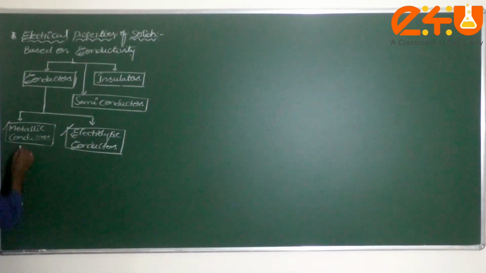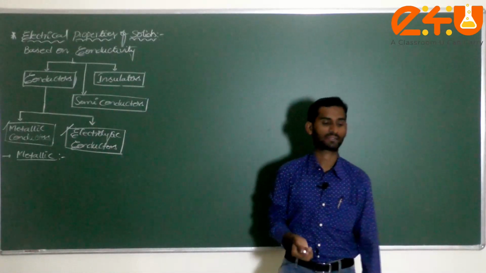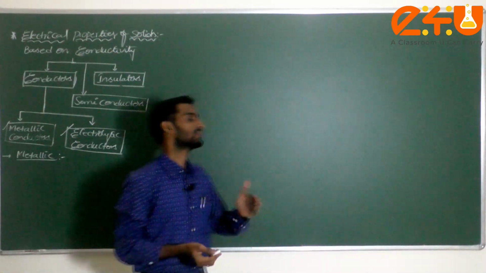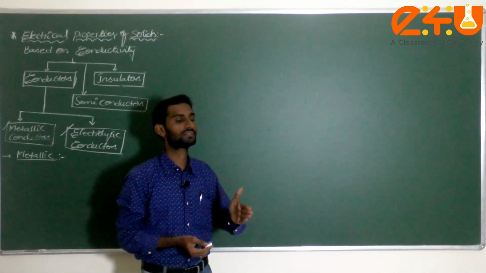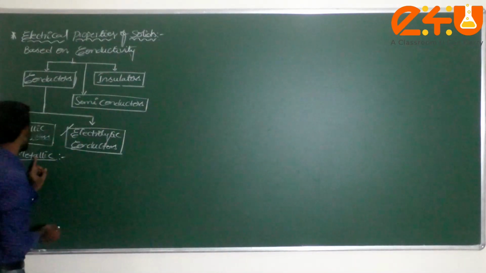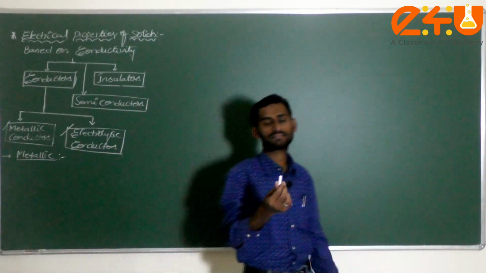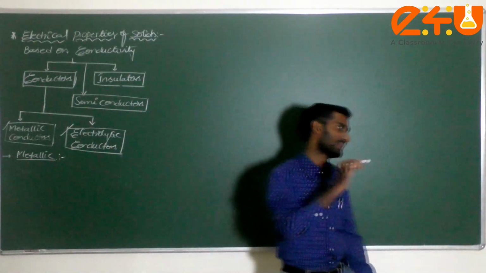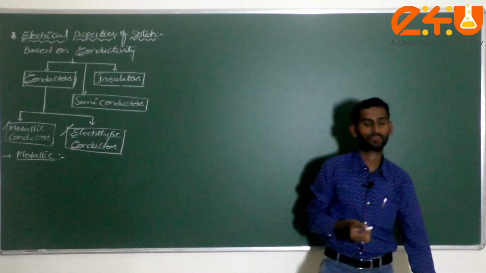As we discussed earlier, the first one is the metallic conductor. How do these metallic conductors act? These are conductors in which the movement of electrons takes place. Just imagine iron or copper, anything, put in a circuit with a switchboard.